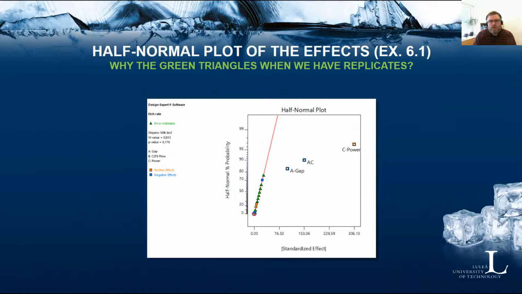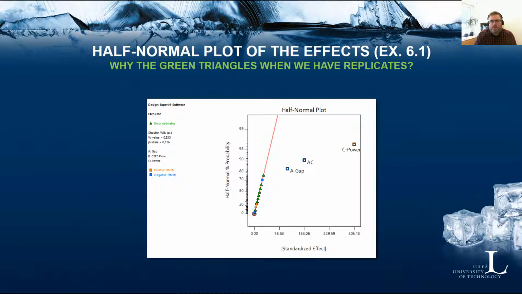So we know that these 3 green triangles, or the estimated or simulated effects, have expected value 0. And their variation around 0 is only based on the pure error estimate.